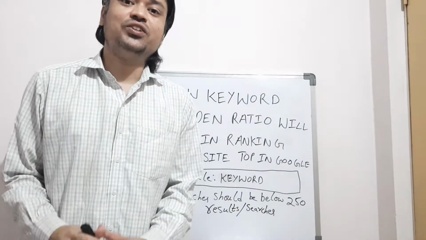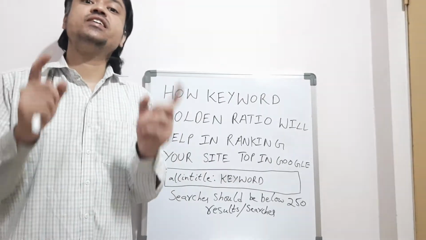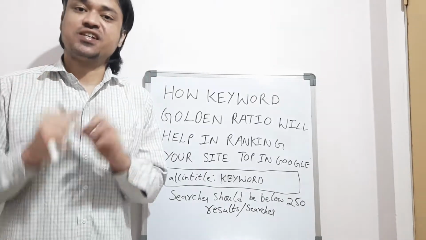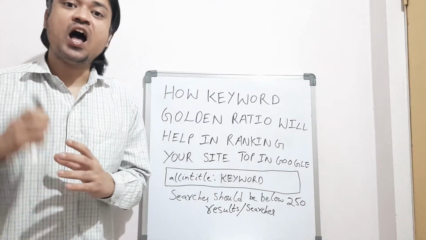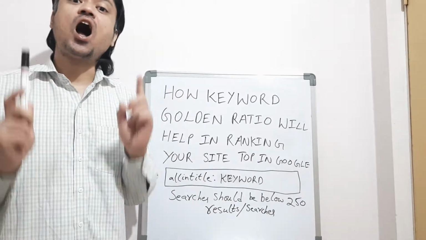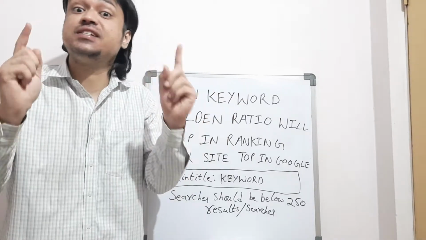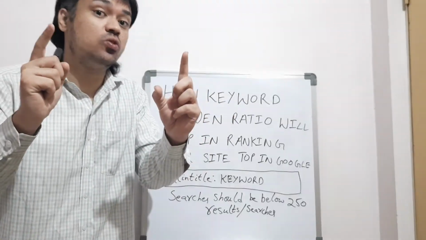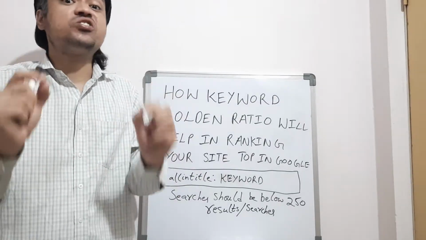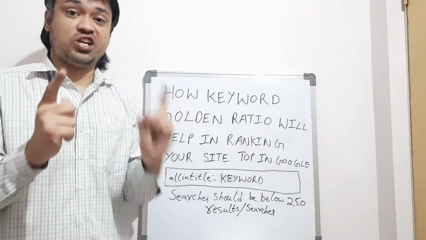Hello, this is going to be lesson 6 of the digital marketing course. In this lesson 6, I am going to tell you mainly how to find the exact long tail keyword, mainly how to choose the best keyword to rank your website very fast in Google.